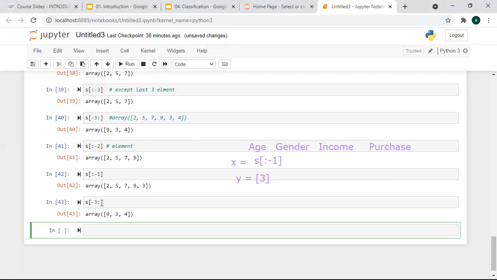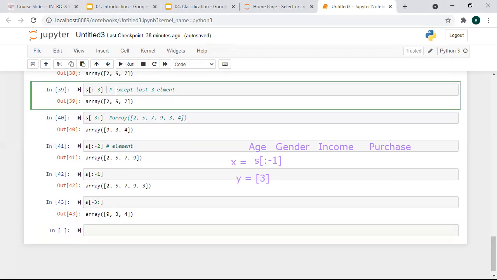Yes, reverse it. Okay, so this is a way of accessing an element. Candidates always get confused with this. So always remember, if they ask you such questions, if the minus 3 is on your right hand side, remember the trick. If this minus 1, minus 2, minus 3 is on your right hand side, always remember this statement: except last 3, except last 2, except last 1.